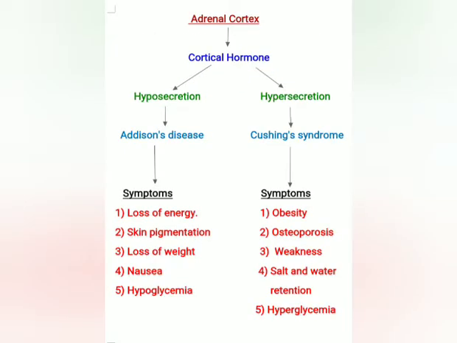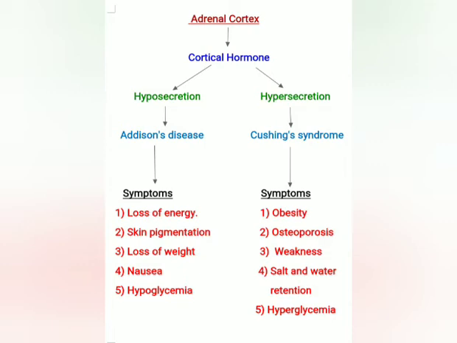Hyposecretion of cortical hormones leads to Addison's disease, whereas hypersecretion causes Cushing's syndrome. Symptoms of Addison's disease are loss of energy, pigmentation on skin, loss of weight, nausea, and hypoglycemia, which means low blood sugar level.